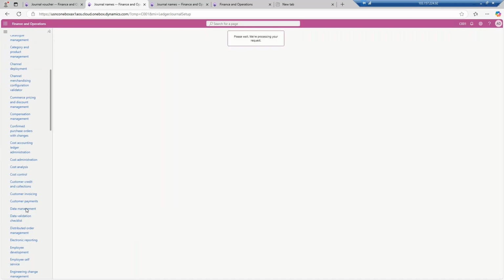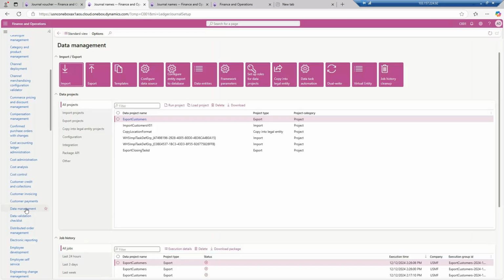This is one of the features for which we use a data management framework. What we need to do over here is, I've opened the data management. As a functional consultant, you will come across it on a daily basis. Let us go over here, copy,